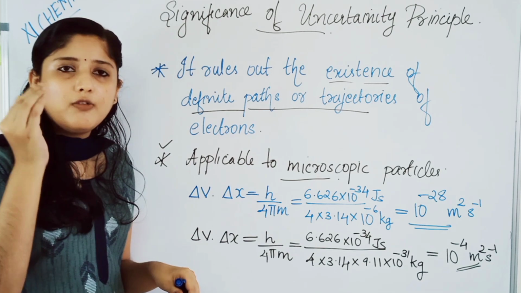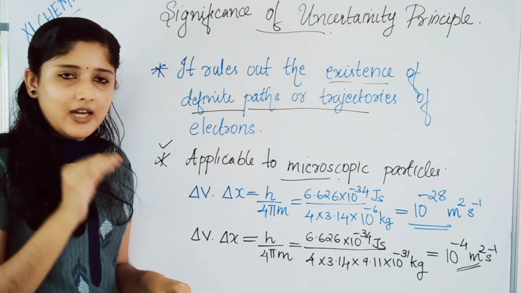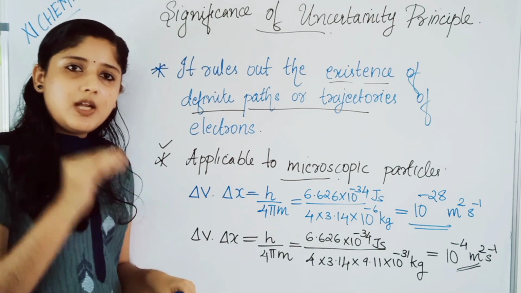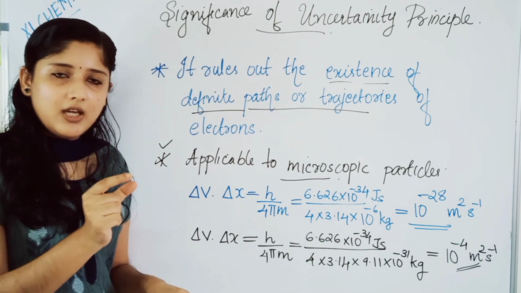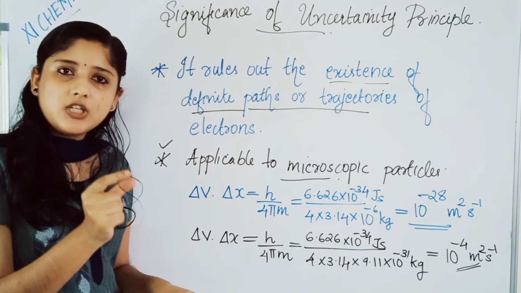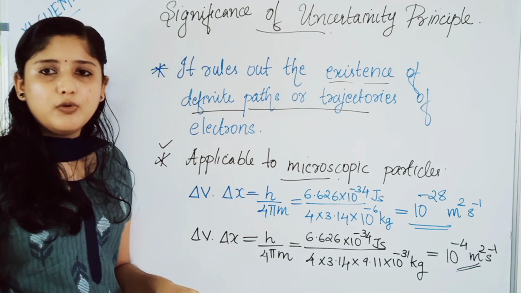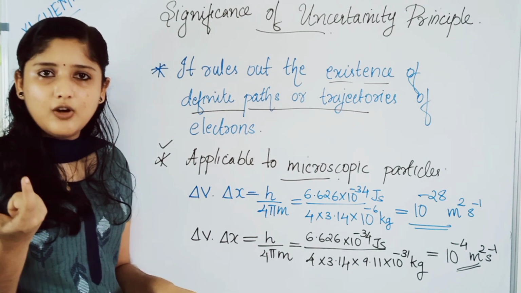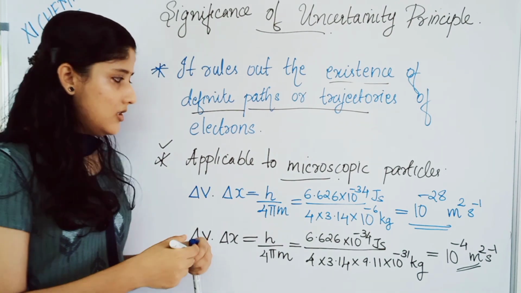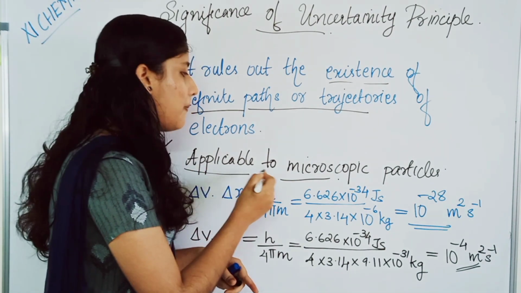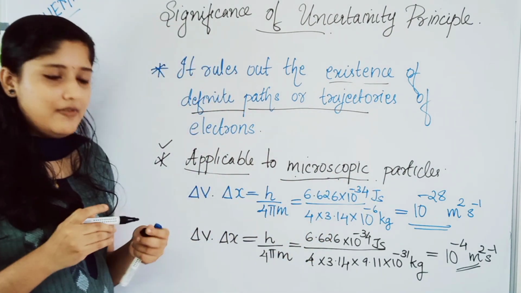If you find the position of an electron accurately, then the momentum at the same time will be uncertain. Or if you find the momentum accurately, then the position will be uncertain. So this principle is applicable only to microscopic particles. To show that, I will give you an example.